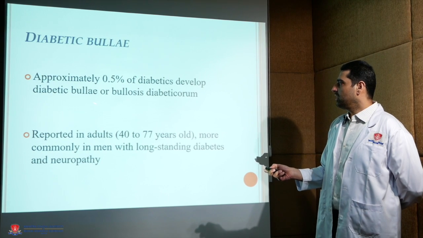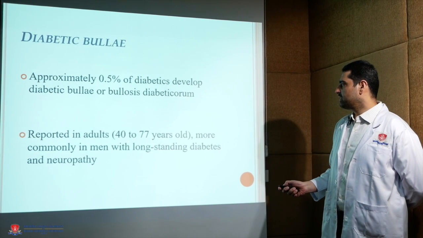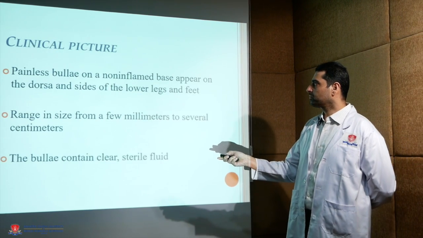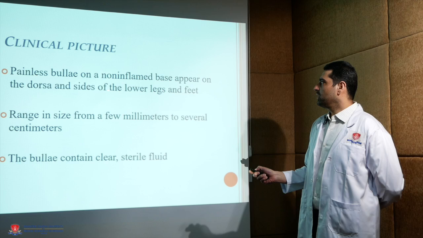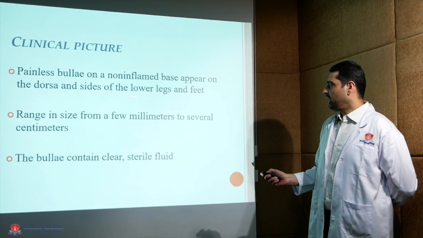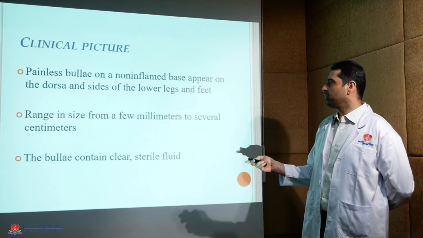Diabetic bullae. These are reported in adults, more commonly in men with long-standing diabetes and neuropathy. Painless bullae on a non-inflamed base appear on the dorsi and sides of lower legs and feet, and they usually contain clear sterile fluid.